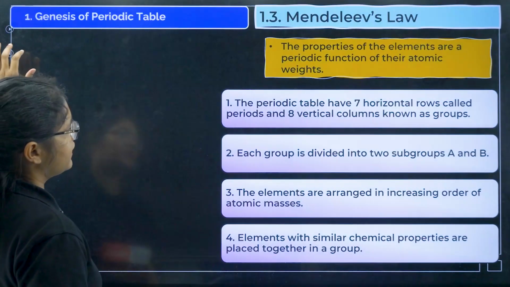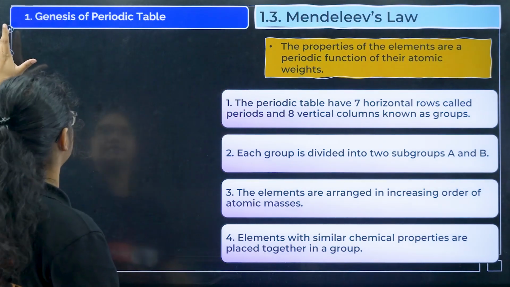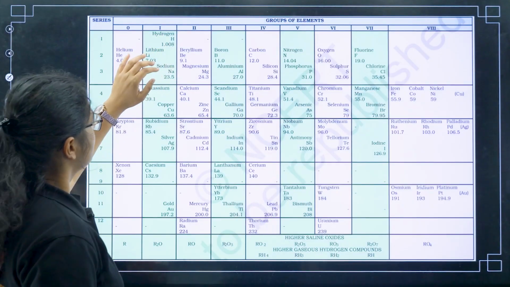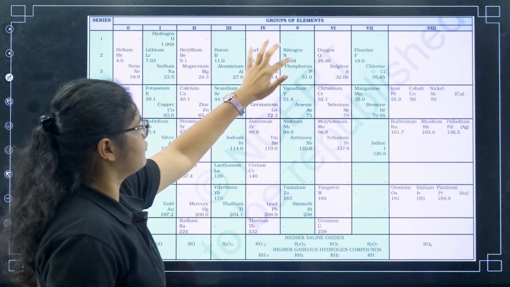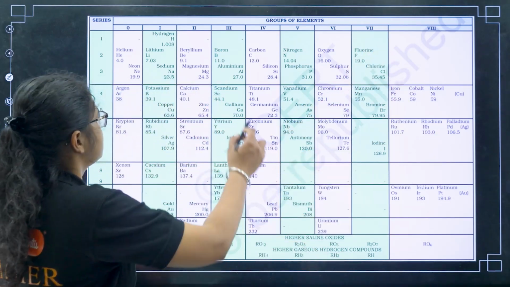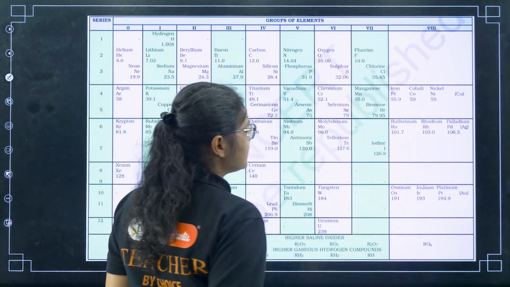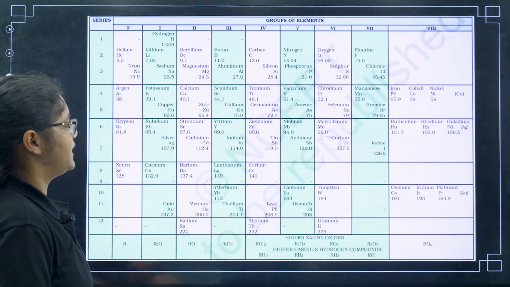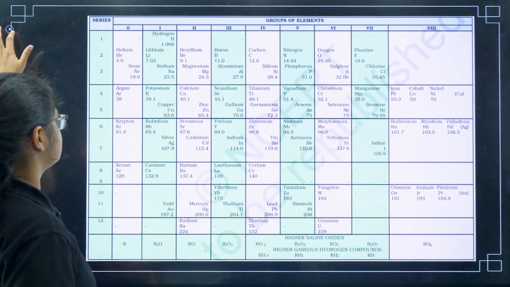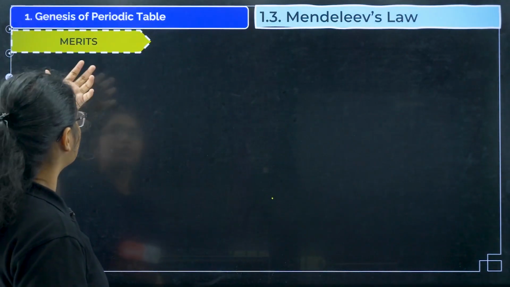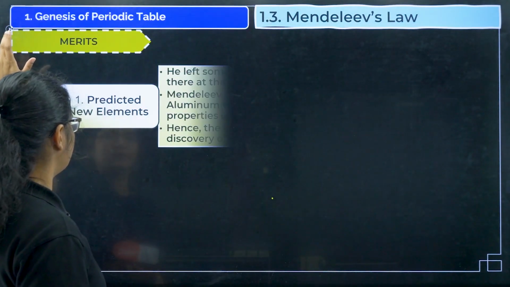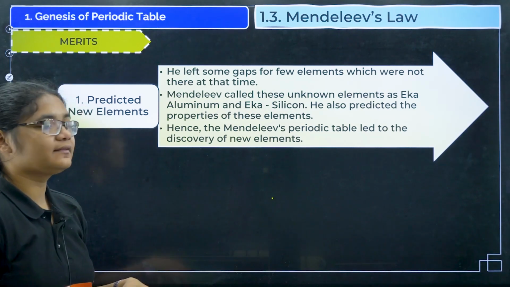So you have here 7 horizontal rows and 1, 2, 3, 4, 5, 6, 7, 8 vertical columns. Okay, and he placed the elements according to their atomic masses. Now, what were the good things about this periodic table? So he could easily predict the new elements.